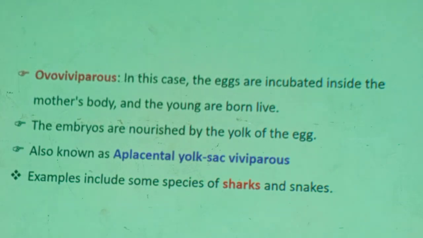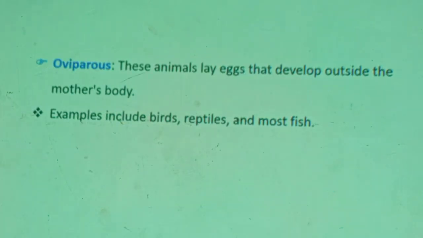And this is typical of some sharks and also snakes. Snakes. I do have a video. Any interested personality can use. I will give you the videos. Even you can go to YouTube and search for ovoviviparous snakes or sharks, so that you can see live birth while these animals are giving birth to their babies. And therefore, I think you are clear with these three terminologies.